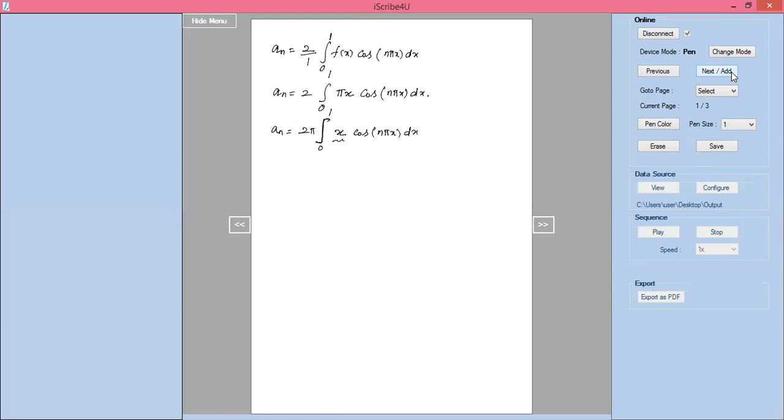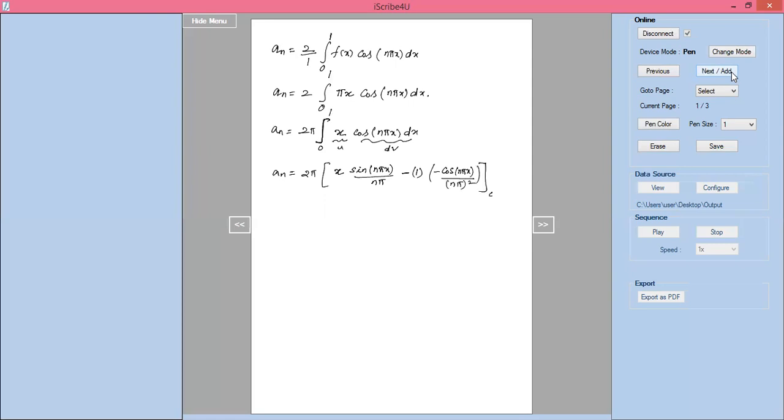This is u and this one should be dv. Now I will write an equals 2 pi into integration by parts, which we will apply. This one should be x. Integration of cos n pi x is sin n pi x divided by n pi, minus differentiation of x, which is 1, times minus cos n pi x divided by n pi whole square.